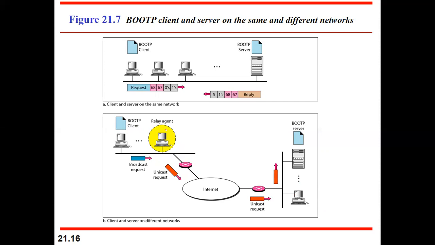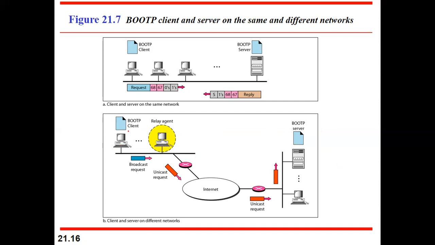Why this kind of thing? Because everyone should not know the IP address of the BootP server. Otherwise, there will be traffic at the BootP server. So the traffic also gets reduced, and a kind of security is also provided, because one of the hosts is going to be acting as a relay agent. So this relay agent knows the IP address of the BootP server.